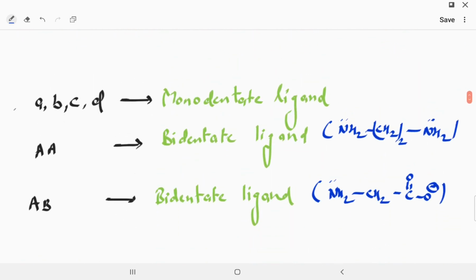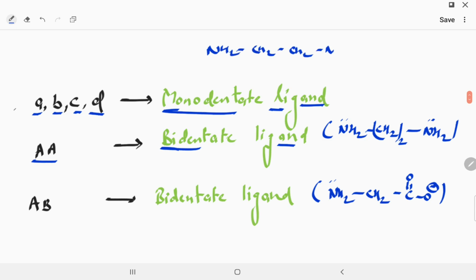Now understand, if I write small a, small b, small c, small d, they are monodentate ligands. If I write capital A, it is a bidentate ligand with symmetrical ends. They are symmetrical compounds, which cut into 2 equal halves, like NH2 CH2 CH2 NH2. So A means a symmetrical bidentate ligand, and AB means a bidentate ligand with unsymmetrical ends.